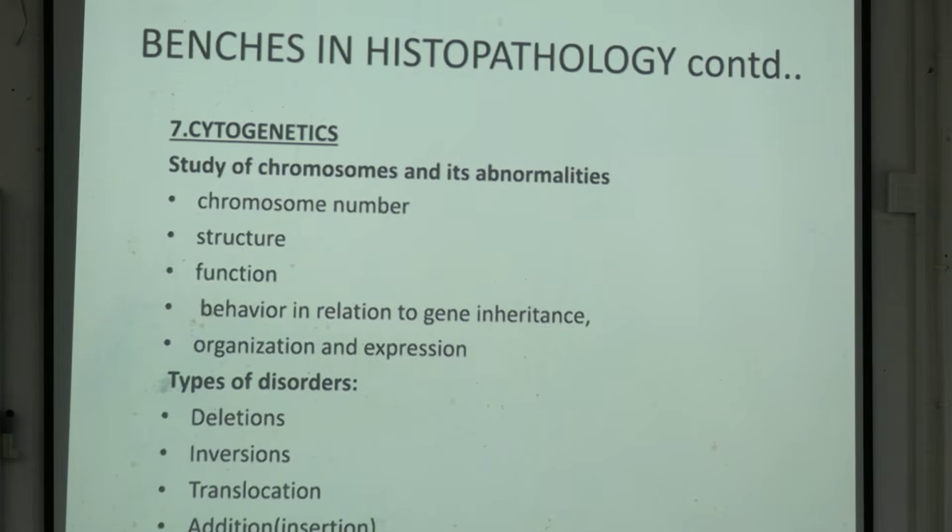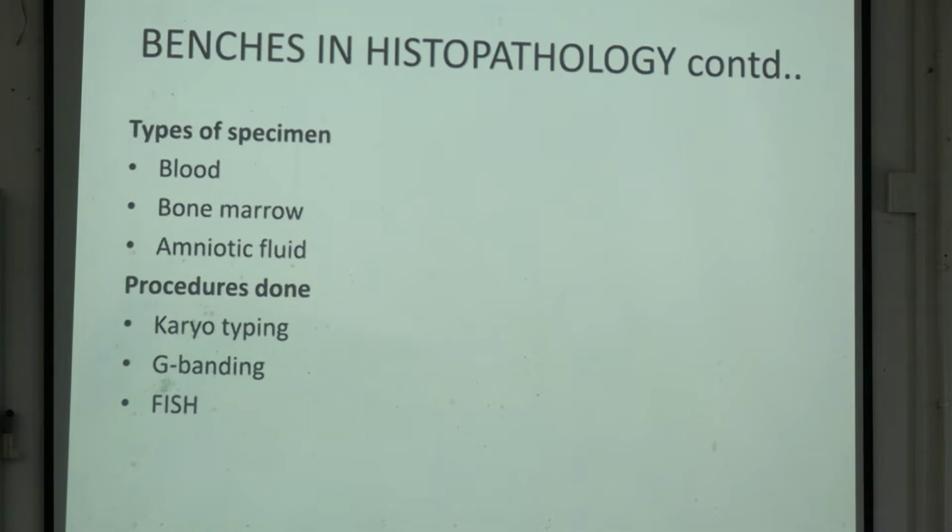With this method, we see the chromosome number, structure, function, and behavior in relation to inheritance, like X-linked recessive, autosomal dominant, the pattern of inheritance, Mendelian, as we have read before. Also the organization and expression of the genes. So what are the types of disorders? Deletion, inversion, translocation, and insertion. Deletion we have done, XO, and insertion is XXY, similarly. Okay? This is called cytogenetics.